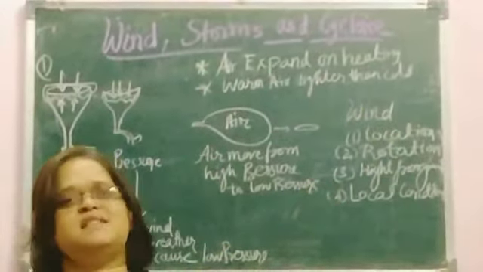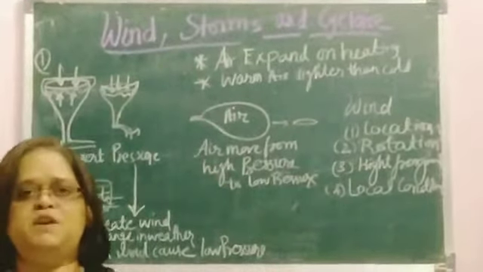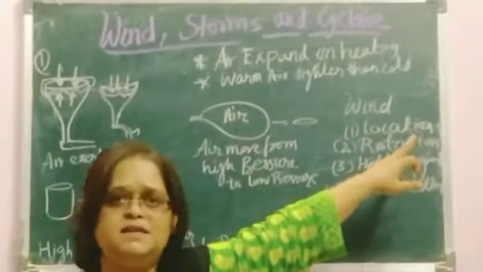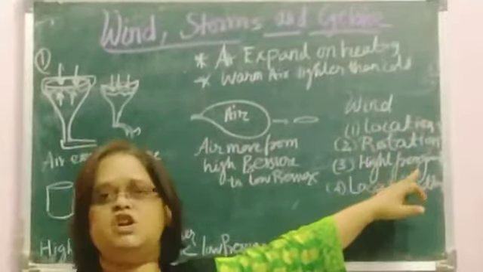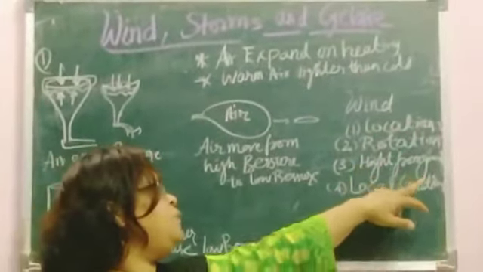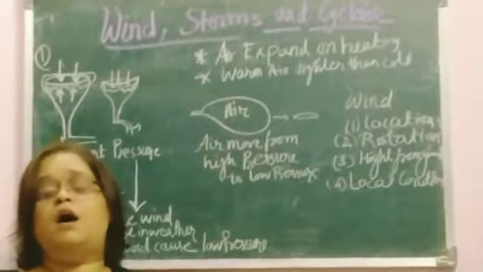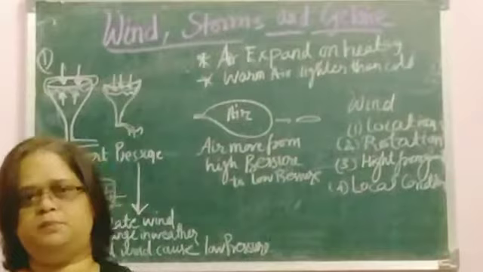The factors that affect the speed of the wind are four. What are they? Location of a particular place on the earth, then rotation of the earth, then height from the ground, and the local condition. So these affect the wind speed.